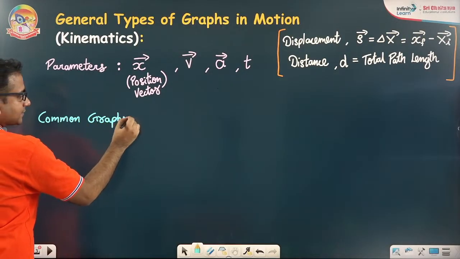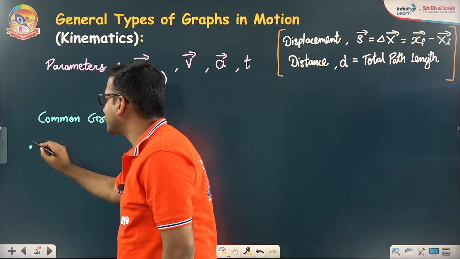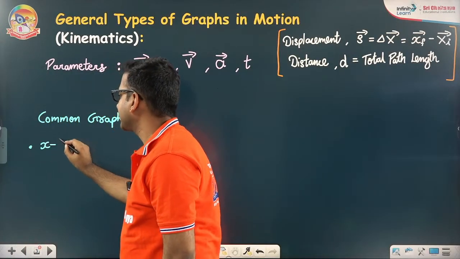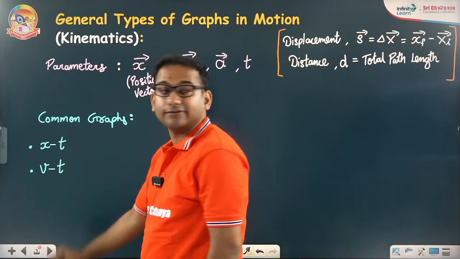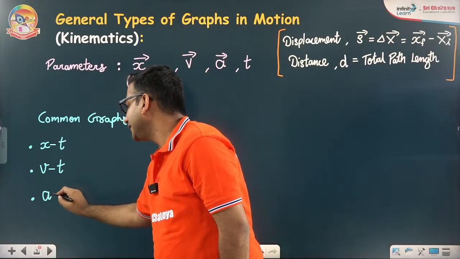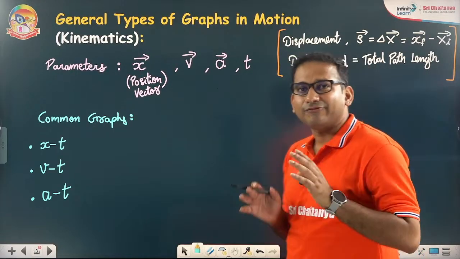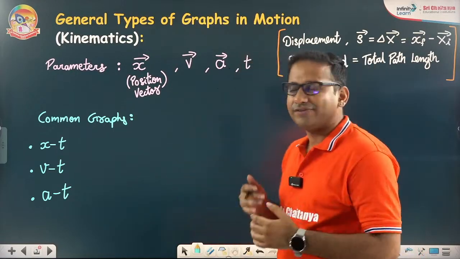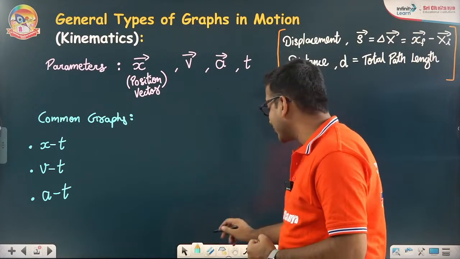Number one, the first common graph is the position-time graph, xt graph. Second is the vt graph. Third is the at graph, acceleration-time graph. These are the common graphs we are all familiar with, right? We keep on looking at them and solving a lot of problems based on these.